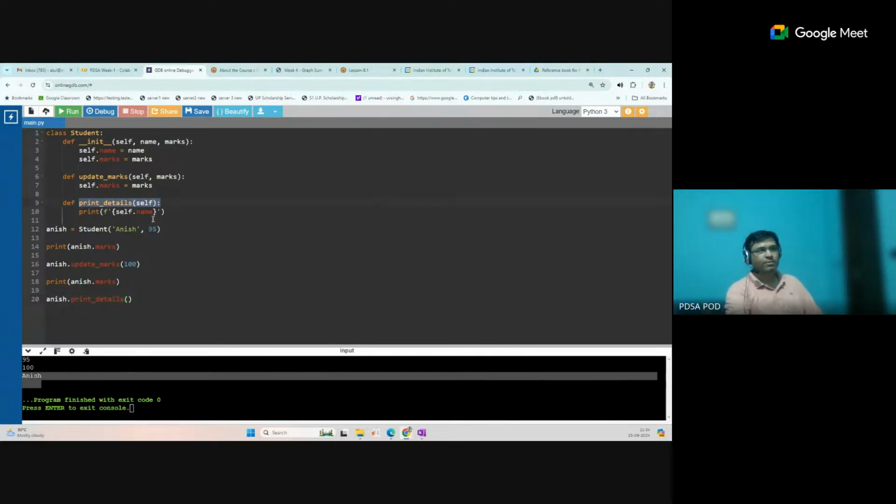Self name is already stored at the time of object creation. After that, if you want to access this method, it will print the name. So you can see we were able to access all the members. Now you can create any number of objects for this.